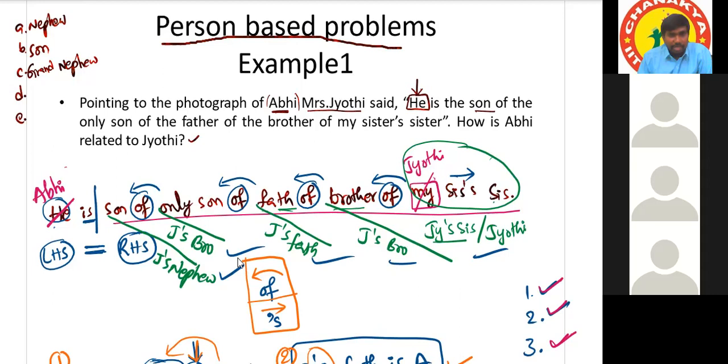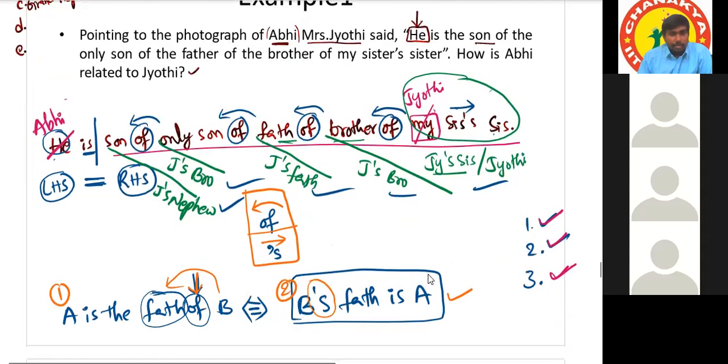Yes, it depends on "of" or apostrophe S. After that we are done, we have to start from the end of the statement, right? Not the end of the statement, start from the speaker. So here Jyoti is the speaker. We have started from Jyoti.